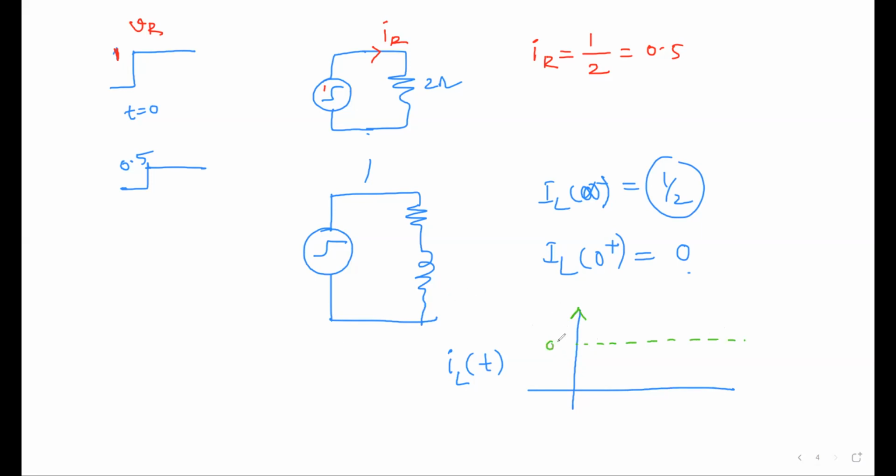So it is starting at 0, and slowly it will go in an exponential fashion. Okay. So this is how it will be going. So in the case of inductor, it will go exponentially and reach the final state like that.